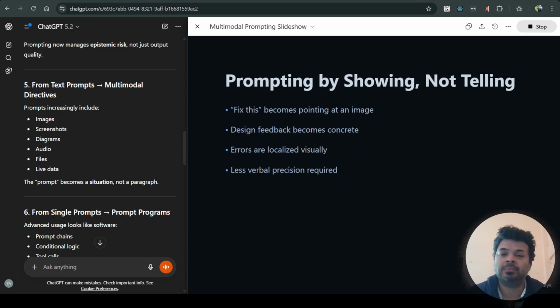Prompting by showing, not telling. "Fix this" becomes pointing at an image, and the LLM is able to understand what is to be fixed. Design feedback becomes concrete. Errors are localized visually, in terms of vision and audio. Less verbal precision is required.